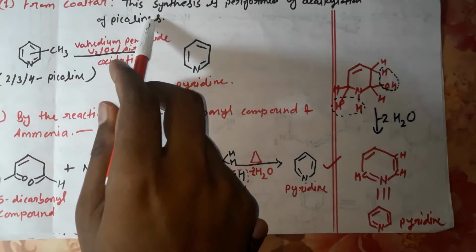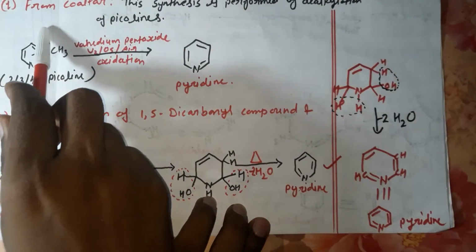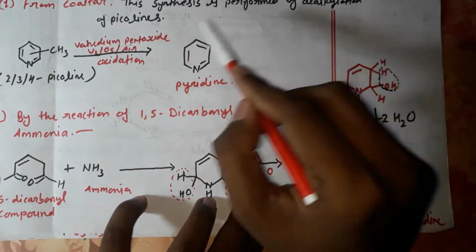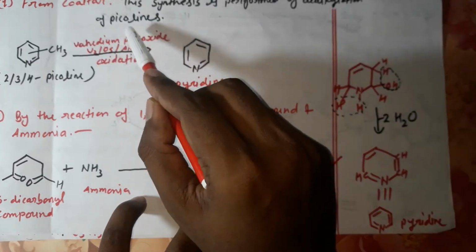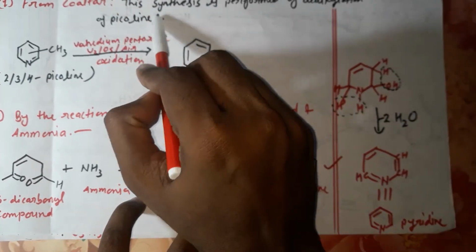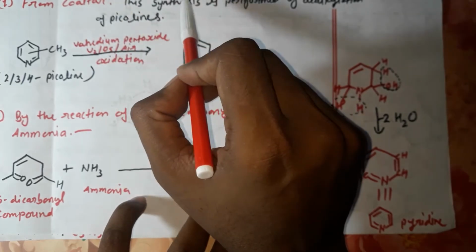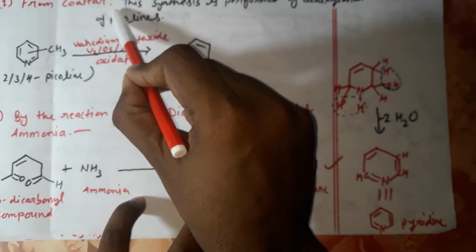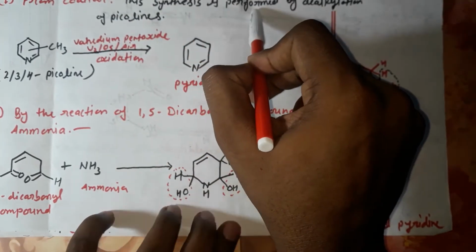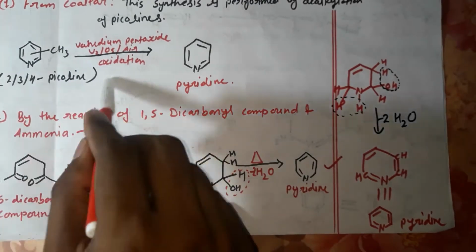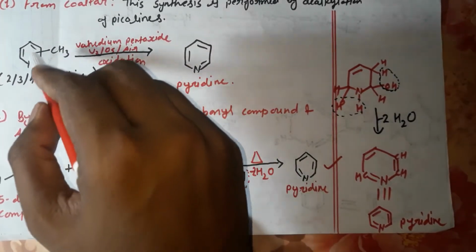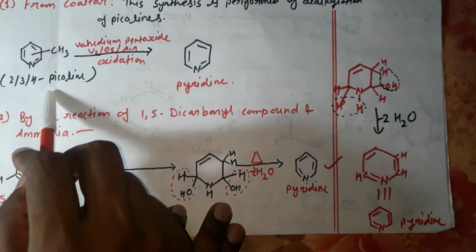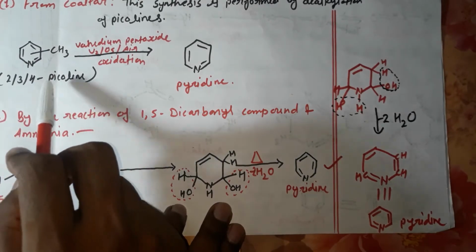Next, this is the synthesis of pyridine. The first synthesis is from coal tar. This synthesis is performed by dealkylation of picolines, and picoline is isolated from coal tar by fractional distillation. And this one is picoline. This methyl group may be attached at the second, third, or fourth position, so these are 2, 3, 4 picolines.